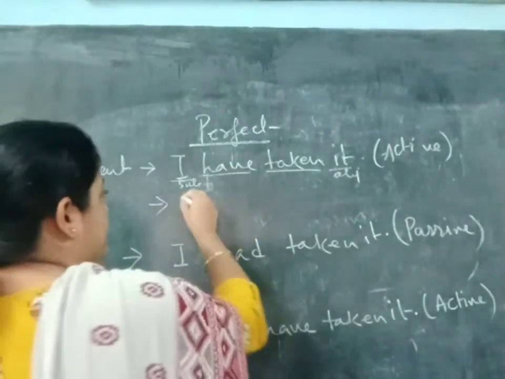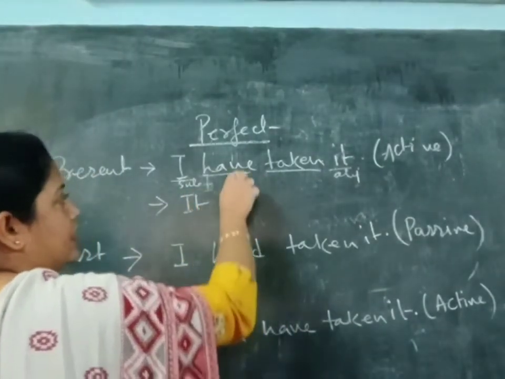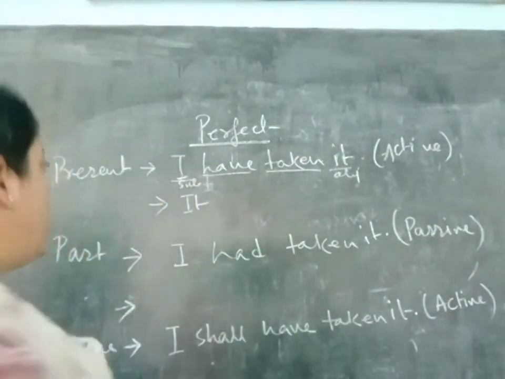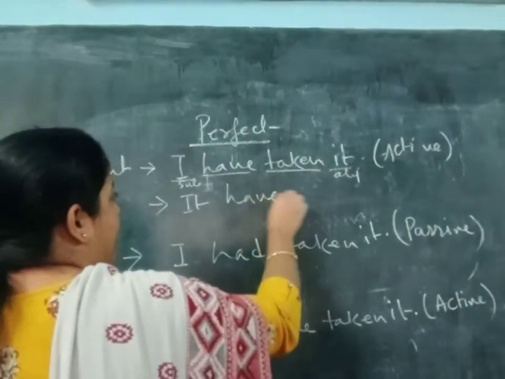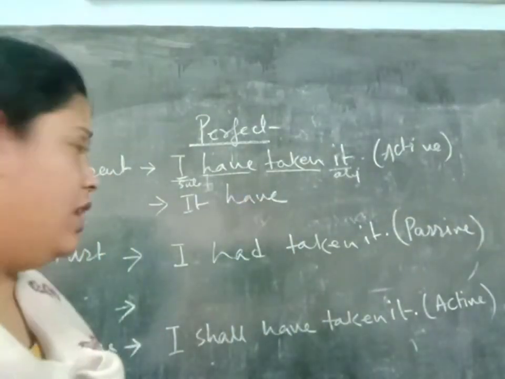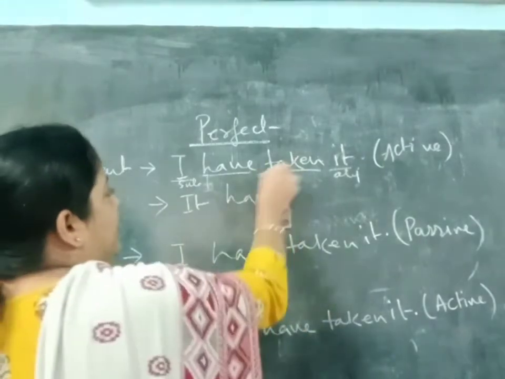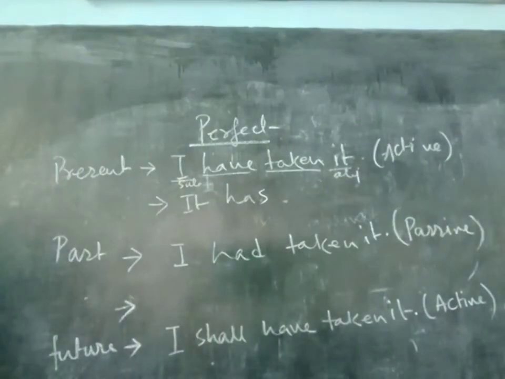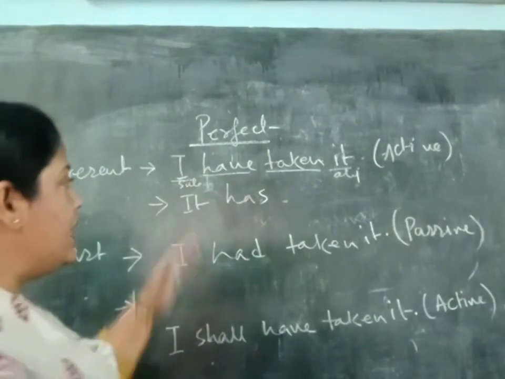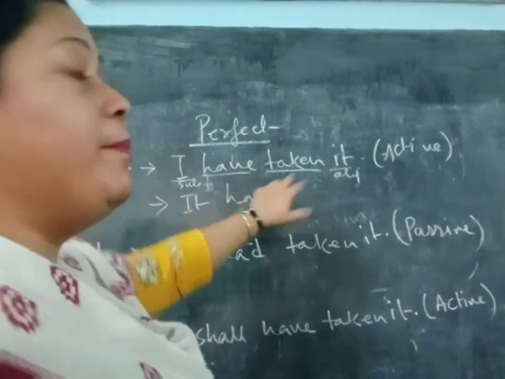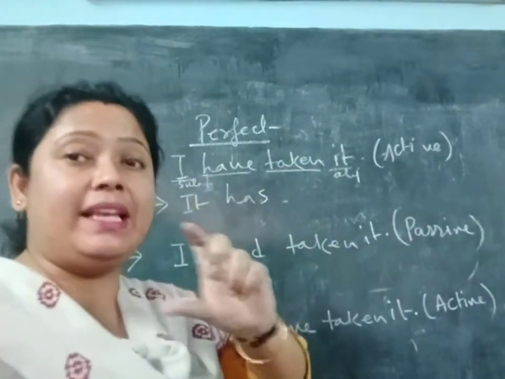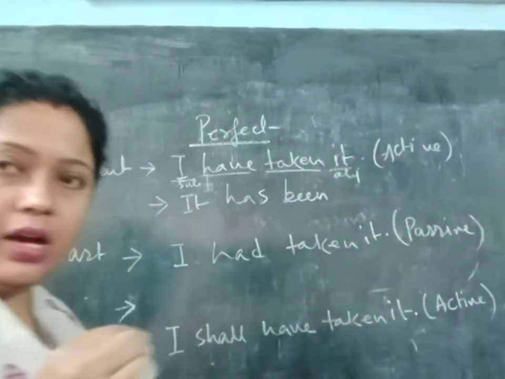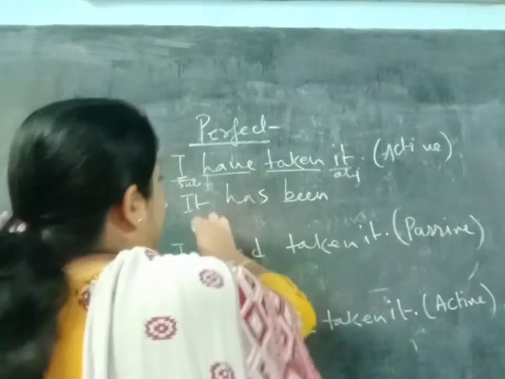So how will you change? Obviously the object will become the subject first, right? It, then have taken. Have taken means it's perfect tense. So you will write it like that. It have, as it is singular, we are going to write it has. It has. Then what should we write? Then been, this word been, B-E-E-N, should be written. It has been.